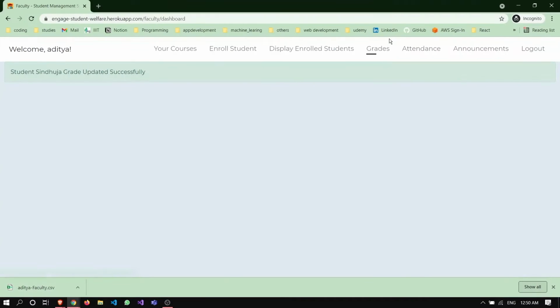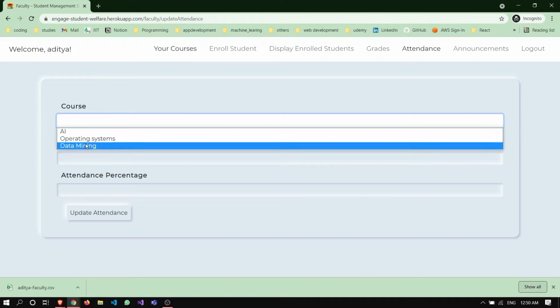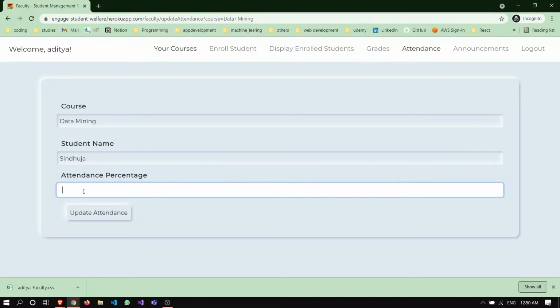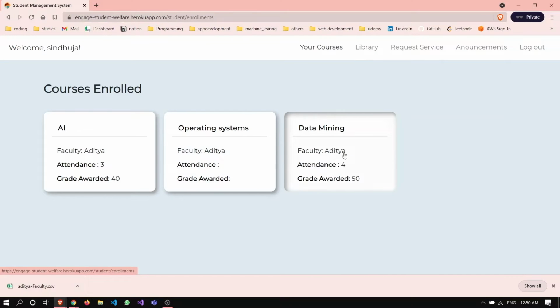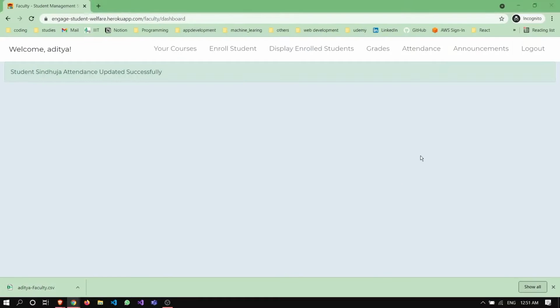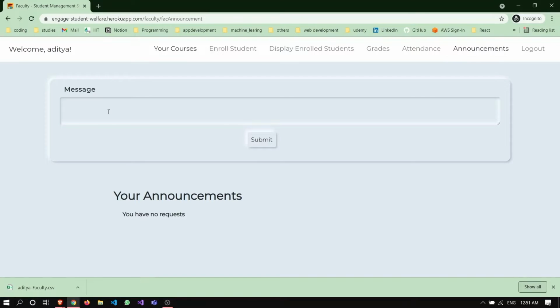After updating, we can see the grades in the data mining section. Sindhuja got 50, and faculty can give the attendance of the students. For Sindhuja, let us say she attended 4 classes till now. Now after visiting the Sindhuja profile, there will be 4, and faculty can make an announcement like today.